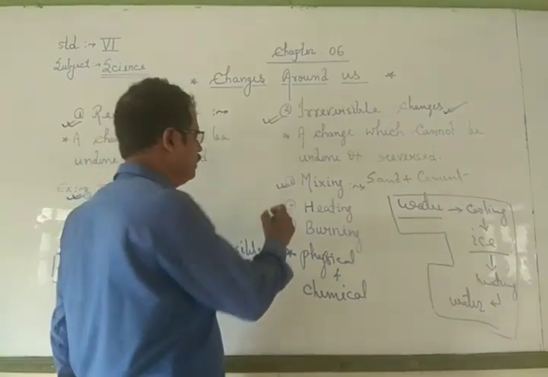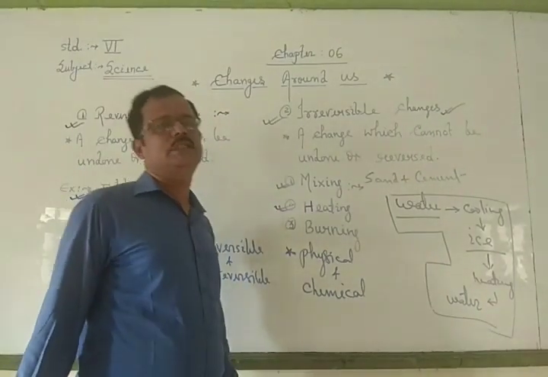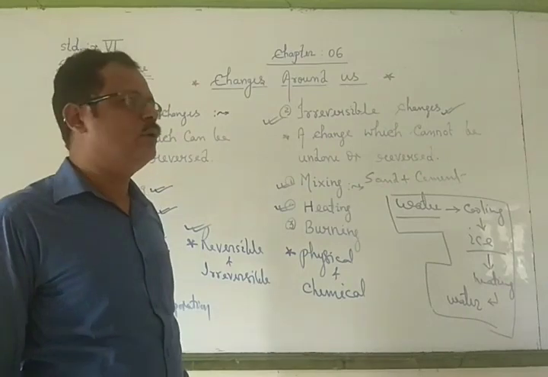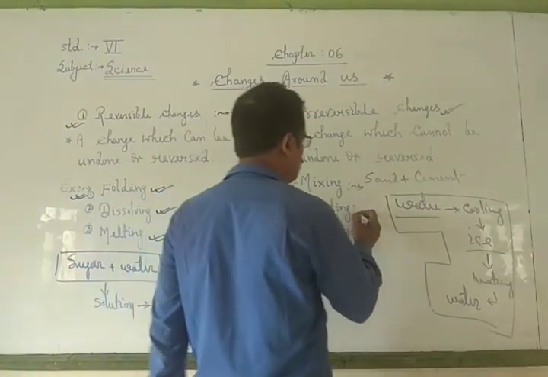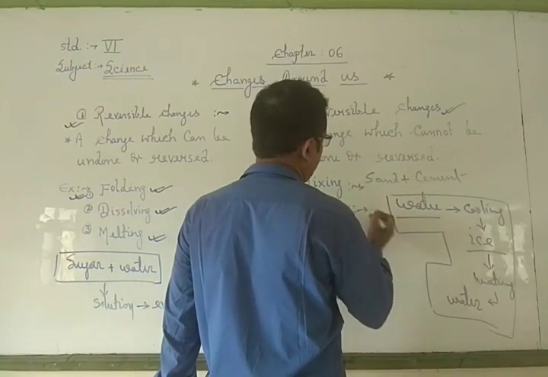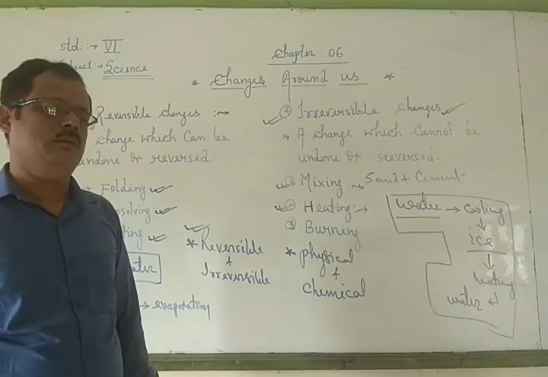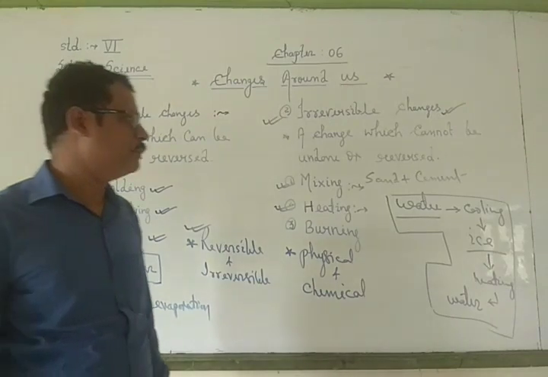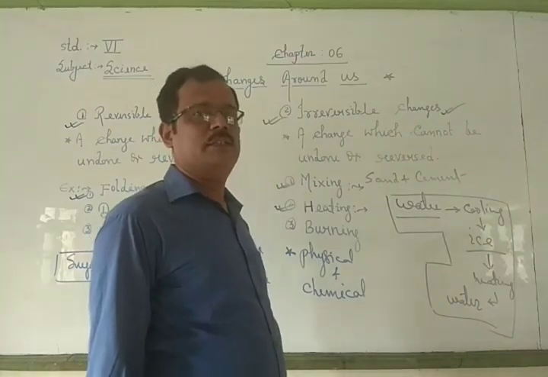Now second is called heating. After heating, the substances also change into different form and we cannot find them again. Suppose we cook food. When we keep rice and water in a cooker and heat them, then they convert into cooked rice.